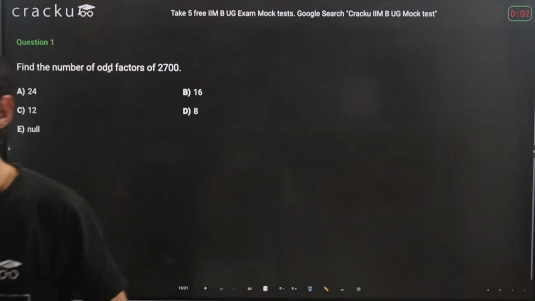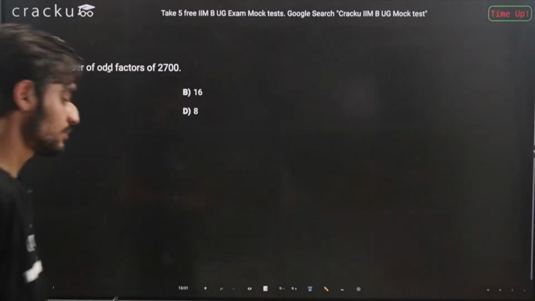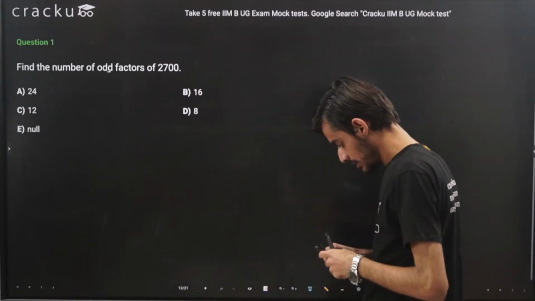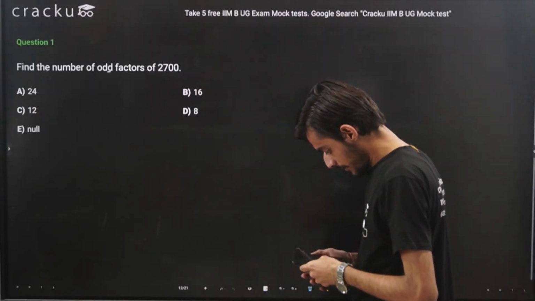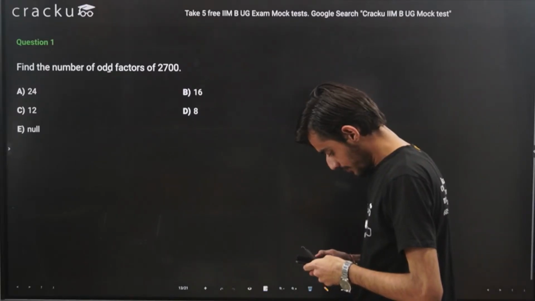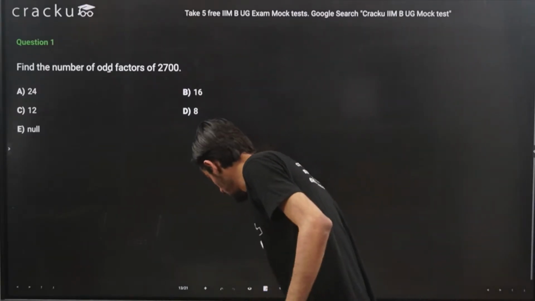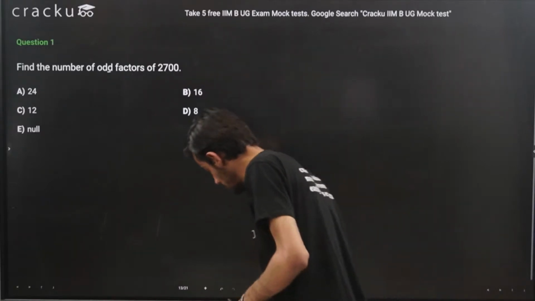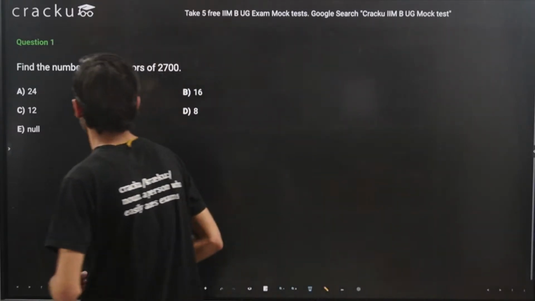Okay, let's solve this question. We need to find the number of odd factors of 2700.